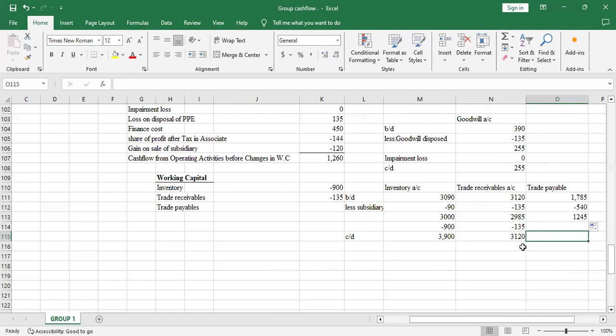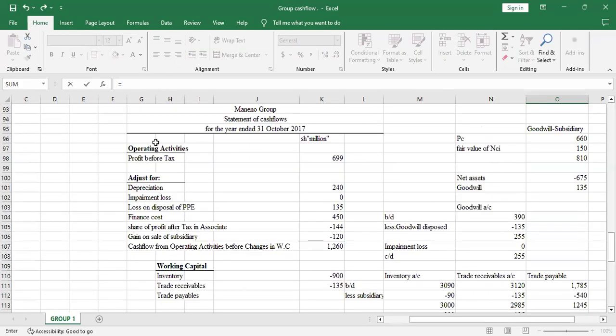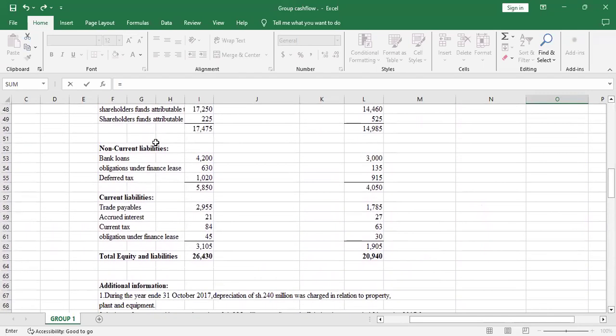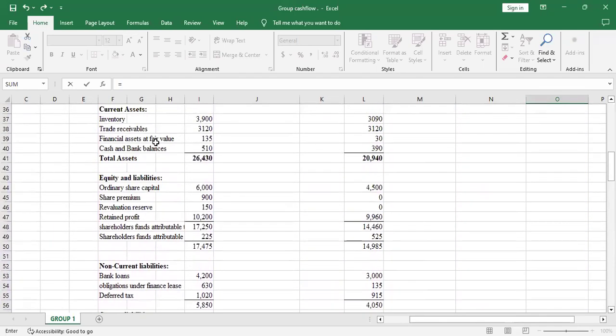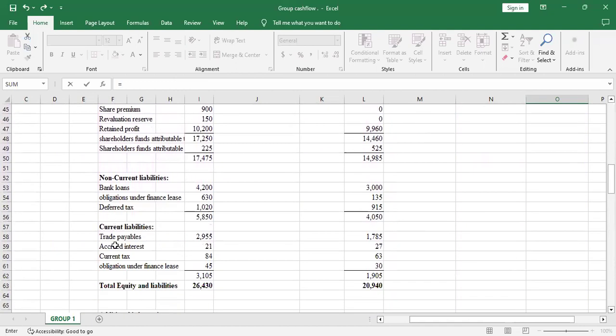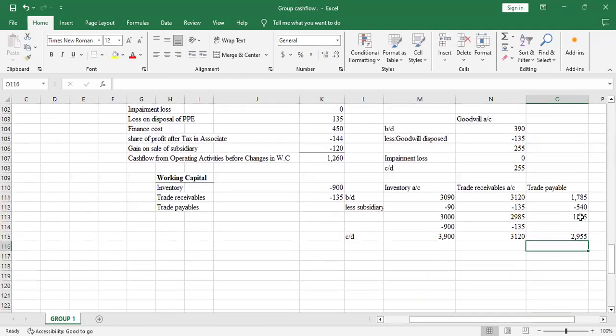And now the balance carried down. Trade payable, 2955. So we had an increase from 1245 to 2955.